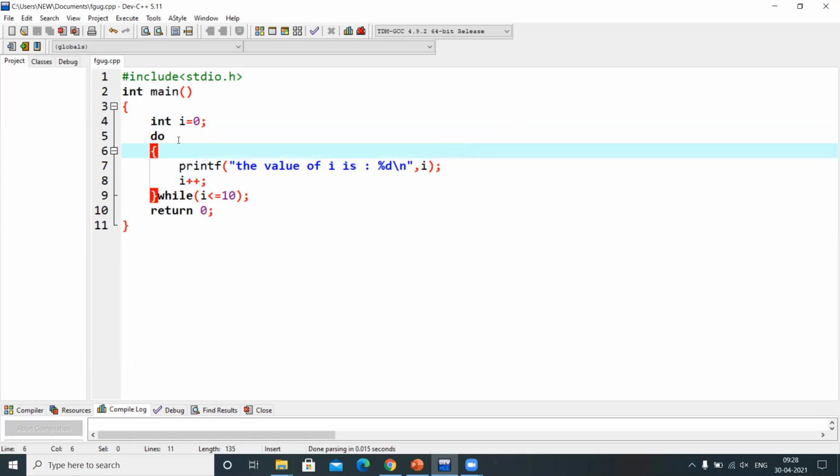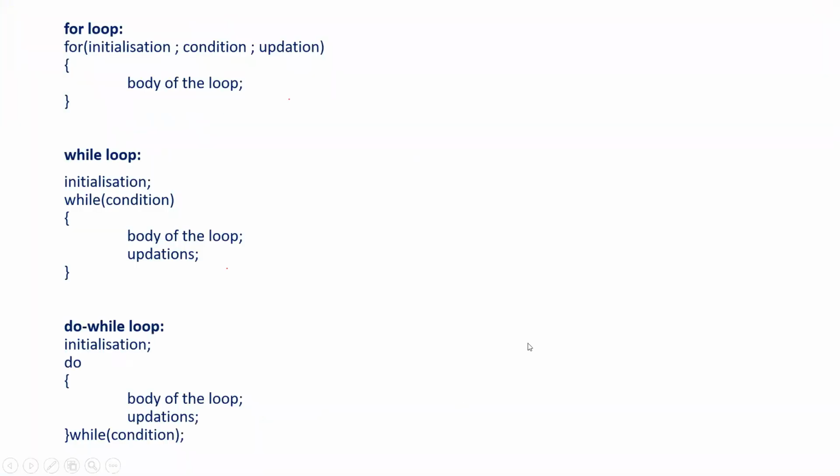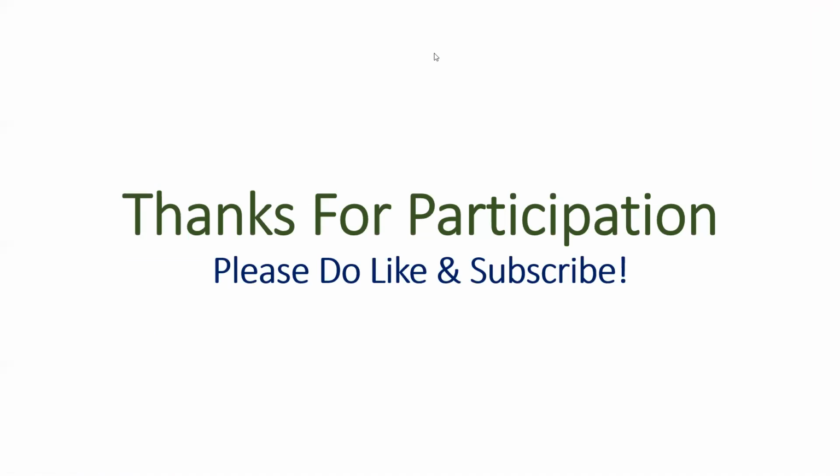Like this, we can use the loops concept in order to do a task repeatedly. And this is all about the control structures in the C programming language. In the next video, we will come up with some more new topics in C language.